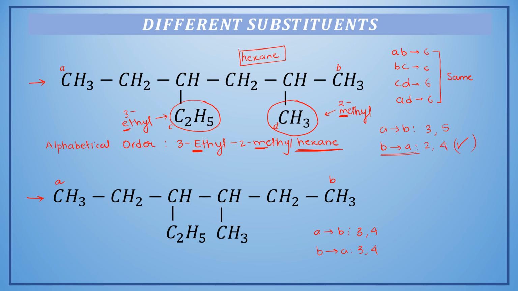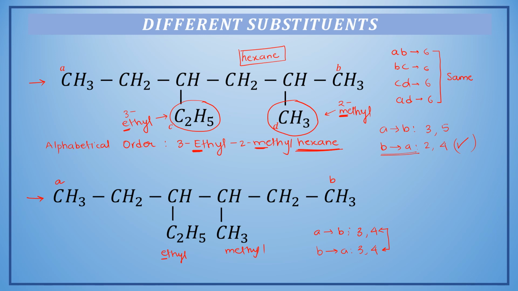If we have such scenarios in which the positions of both the substituents are the same, then we will number the carbon atoms from that direction which gives the lower position to the substituent which comes earlier in alphabetical order. So this group is ethyl, this group is methyl. So we will number the carbon atoms from that direction which will give ethyl the lower position because it comes earlier in alphabetical order.